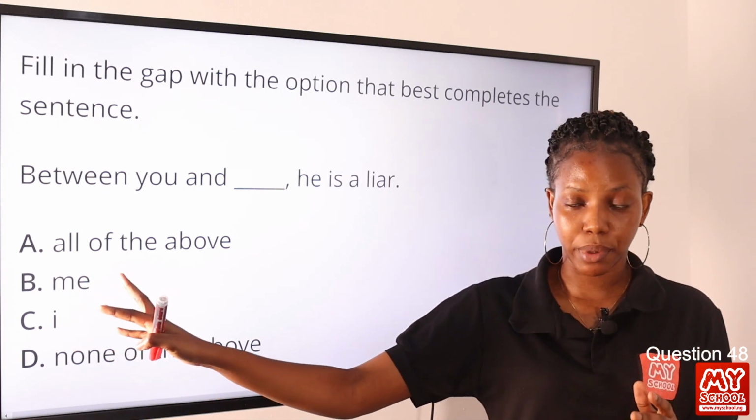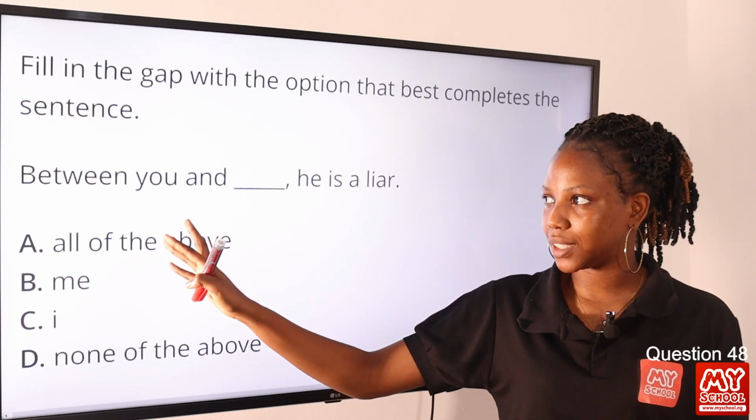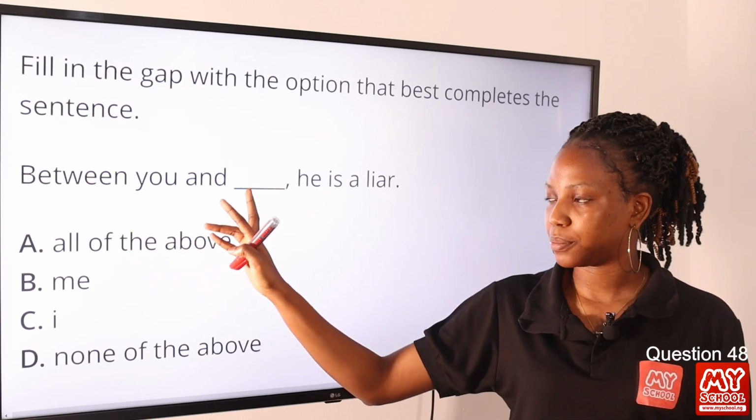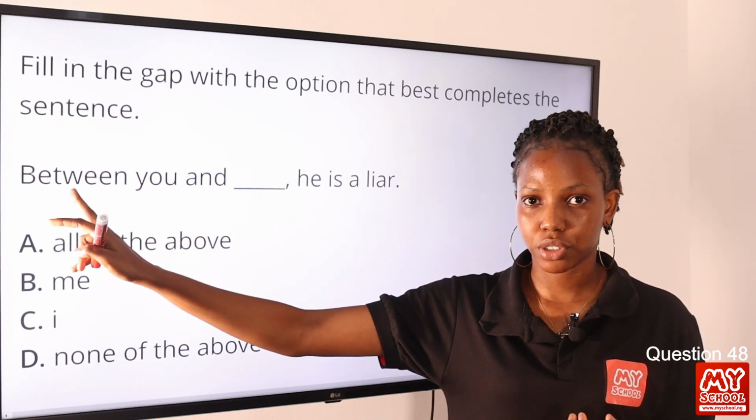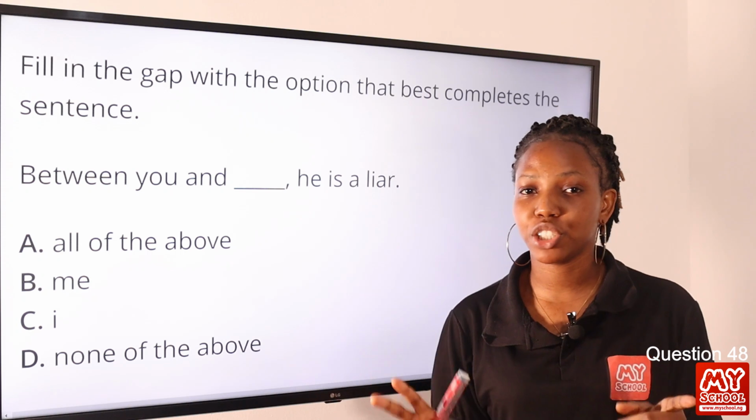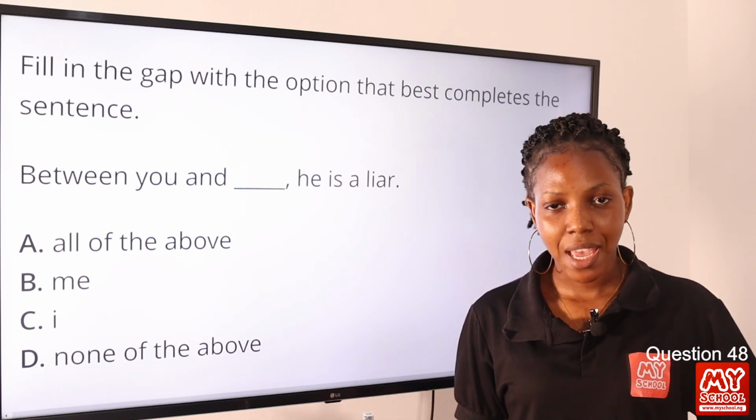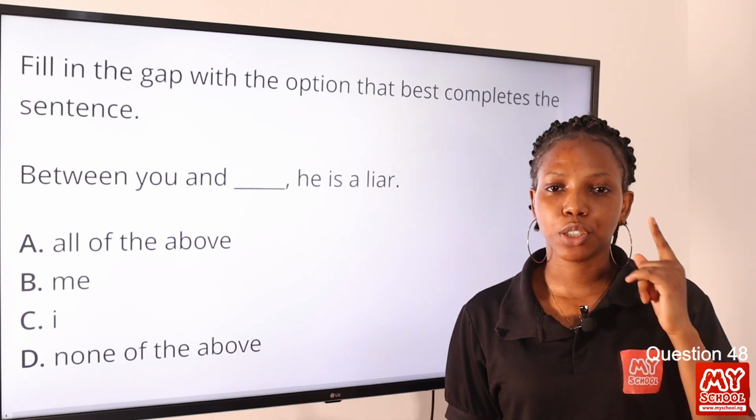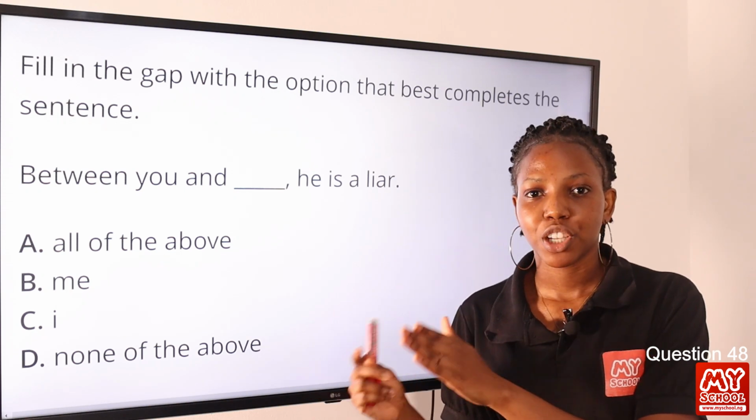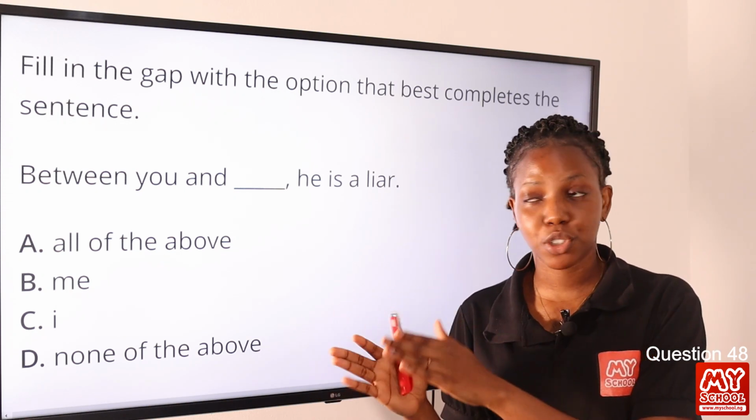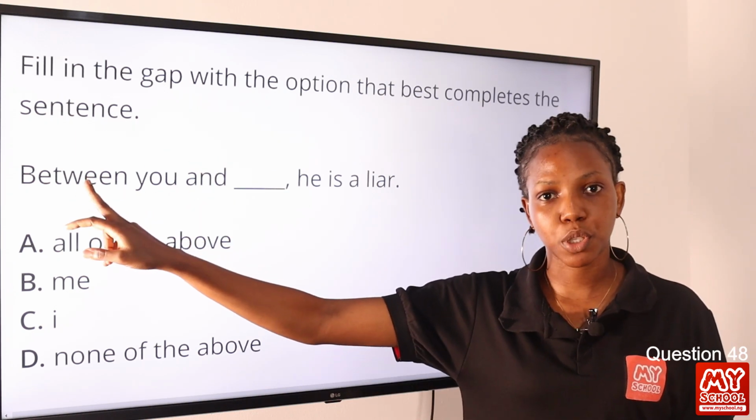And why is it me? Because it is the object of the sentence. It is receiving the action. Now let's analyze this. Between you and me. Between, do not forget, between is a preposition, and a preposition is to show the relationship between two things, the relationship between the subject and the object. Now, you will never have a subject after a preposition. It's always the object after the preposition. So this noun phrase should be the object because it is after between.